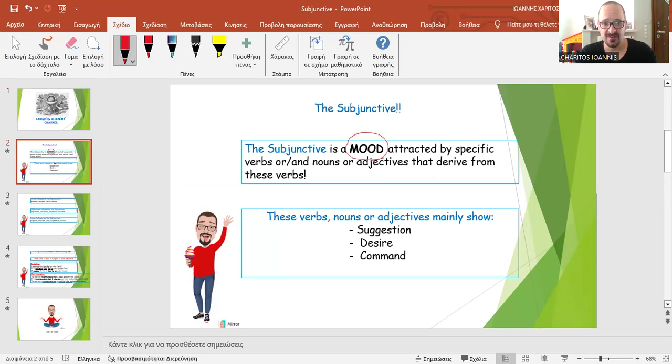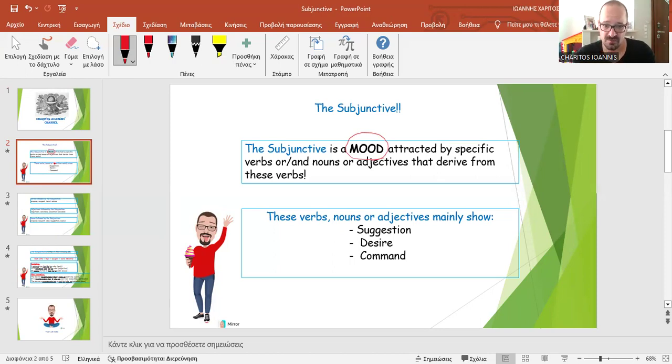So the subjunctive is attracted by specific verbs, or nouns or adjectives that derive from these verbs. So in order to see the subjunctive, I must have specific verbs or their derivatives, like adjectives or nouns that come from those verbs.